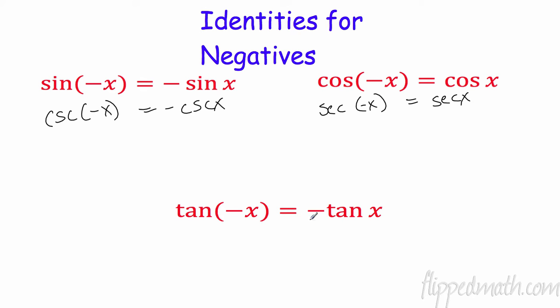Tangent of negative x is a lot like sine. It's going to come out as a negative. And think about it, sine over cosine, this has to work, right? Because the sine comes out negative and the cosine comes out positive. Negative over positive is going to make it negative, and that's what tangent is. This also works with cotangent: cotangent of negative x is going to be negative cotangent x. These are things you just need to learn and commit to memory.